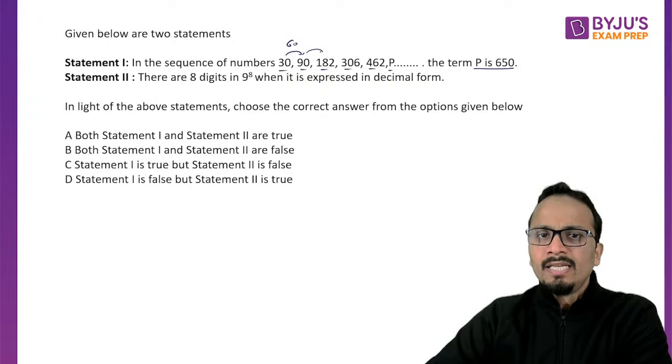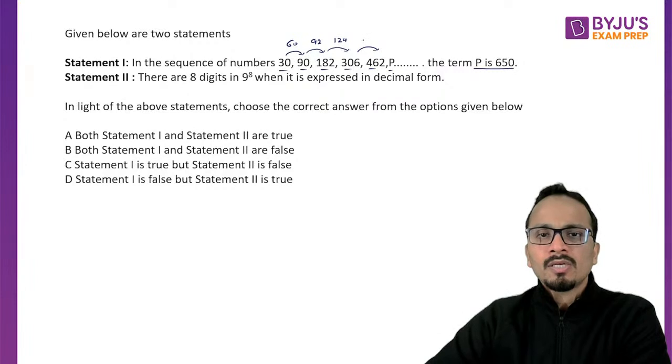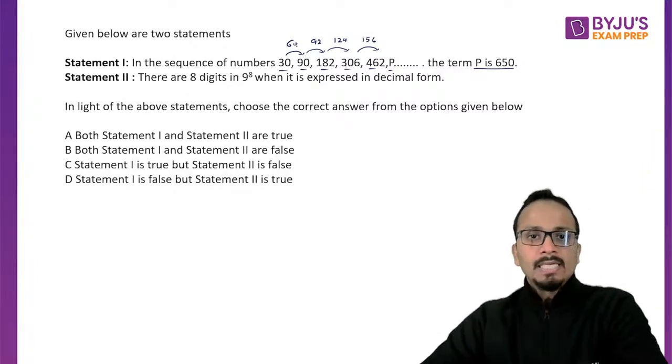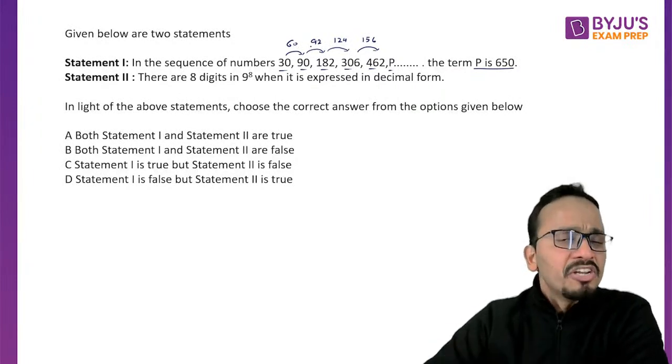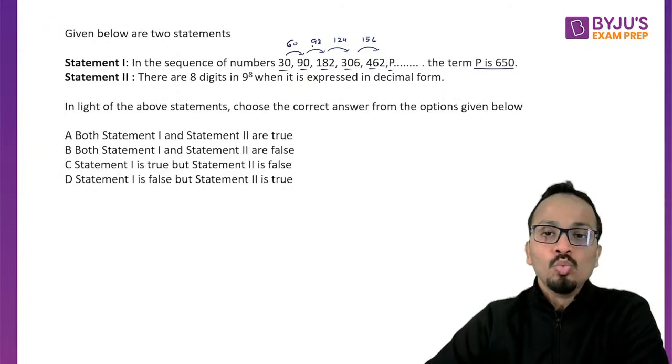All right. Then the difference is 92. Then the difference is 124. And this difference is 156. All right. Now here, every time the difference is increasing by 32.